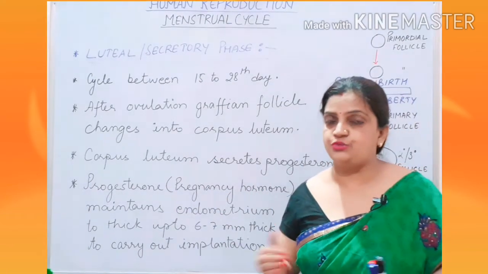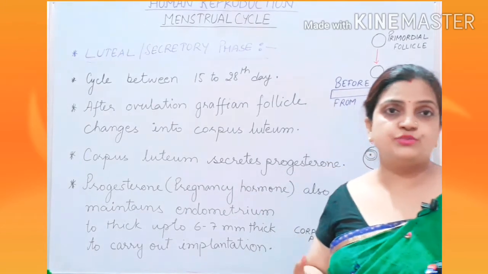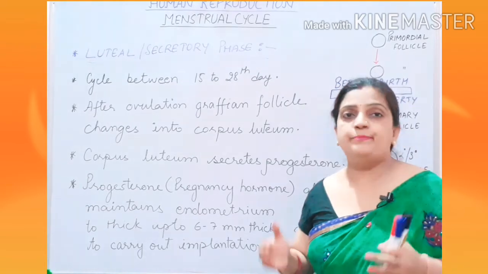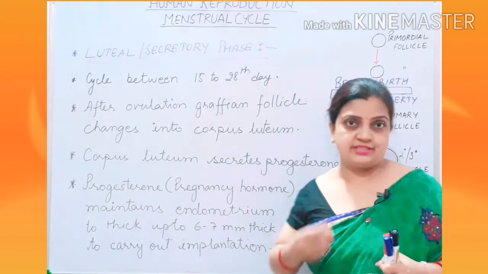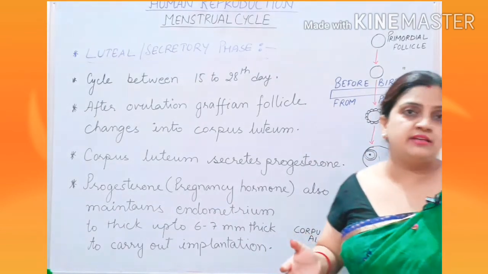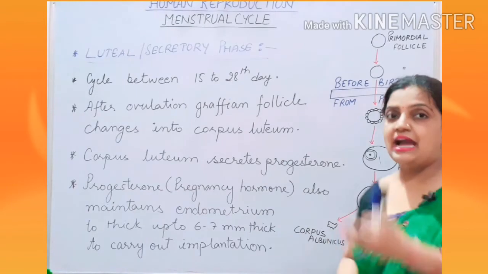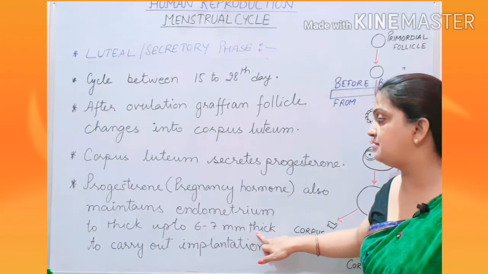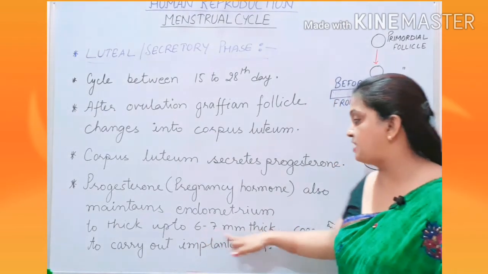an important role. Now, before I told you that estrogen, secreted due to FSH, was allowing the proliferation of the endometrium layer of the uterus. About 2 to 3 mm thickness it was increasing. Now children, this progesterone adds to that function and also helps in increasing the endometrium thickness up to 6 to 7 mm.